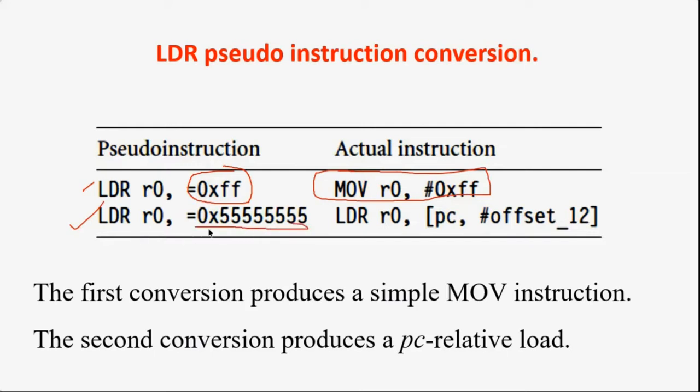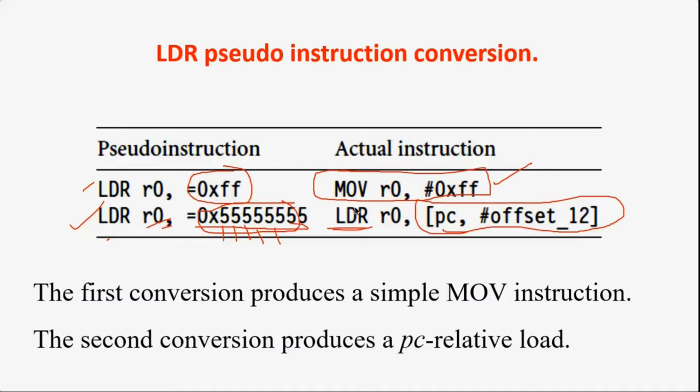Now I am using one more LDR instruction. Here I have used 32 bits. Again hexadecimal, you can count there are 8 digits here. Every digit is 4-bit, so this is a 32-bit value. Now LDR is trying to transfer a 32-bit constant into R0. The MOV instruction cannot do this, so in the background the LDR instruction itself works, but with the PC relative concept.